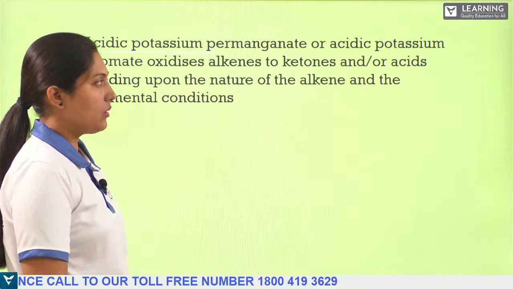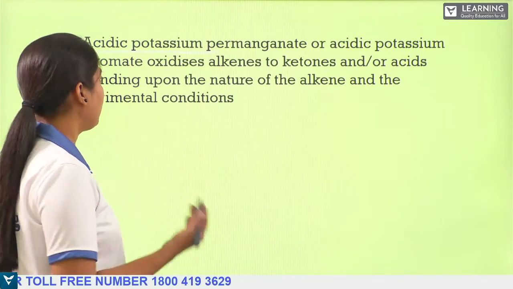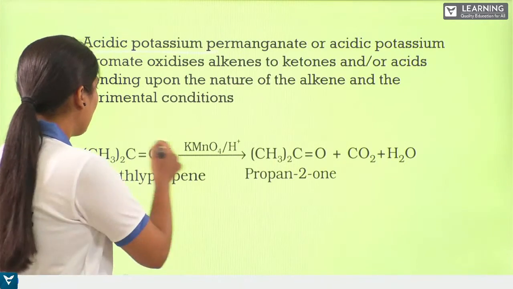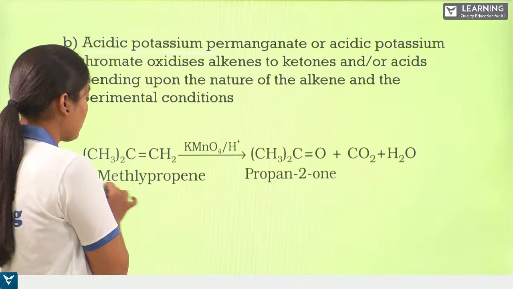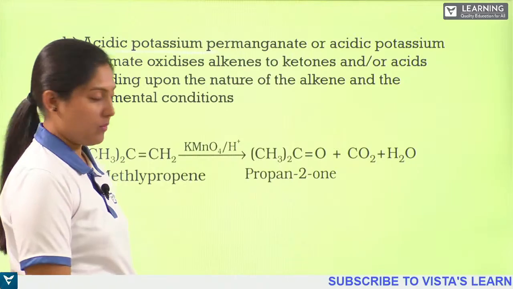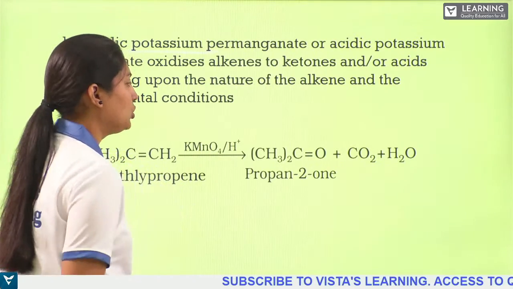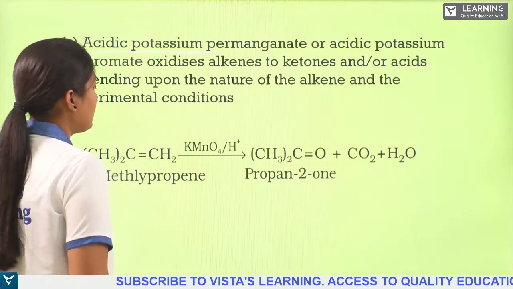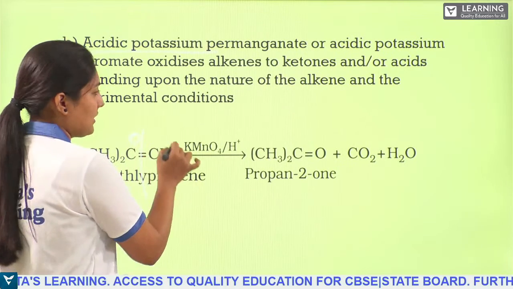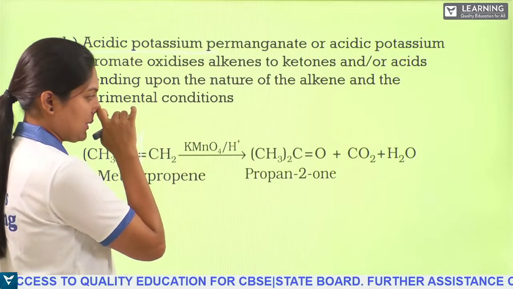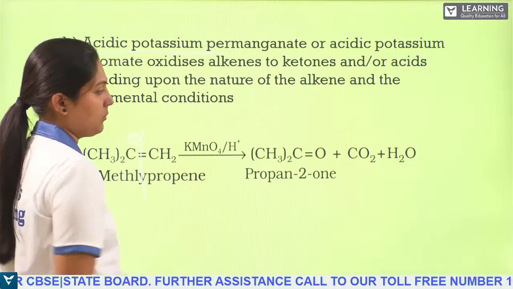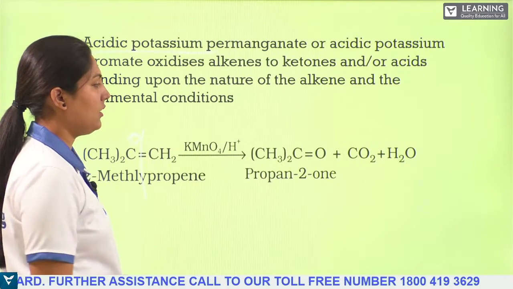If it is a secondary alkene, we get ketone. If it is a primary, we will get an aldehyde. So we'll check here. We have the double bond here where 2-methylpropene is formed. When it is reacted with KMnO4, we get propan-2-one. So what happens here? The bond will be broken here. We'll get oxygen added to this, and this will be taken away as carbon dioxide and water molecule. This will get completely decomposed. So this is how we get the reaction.